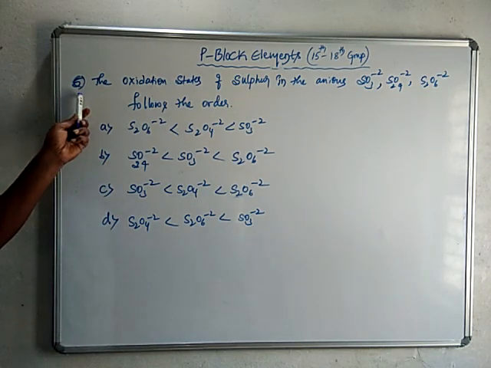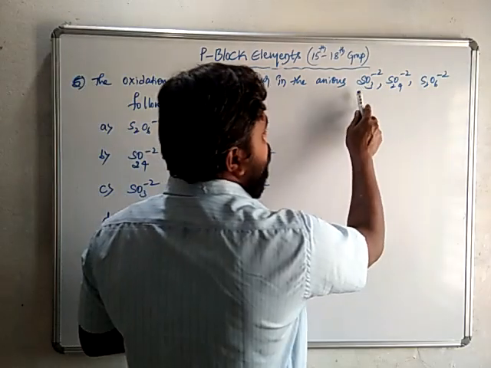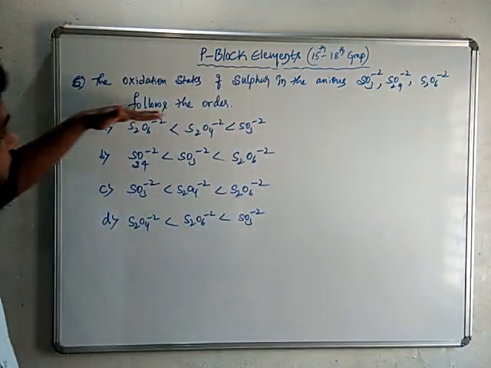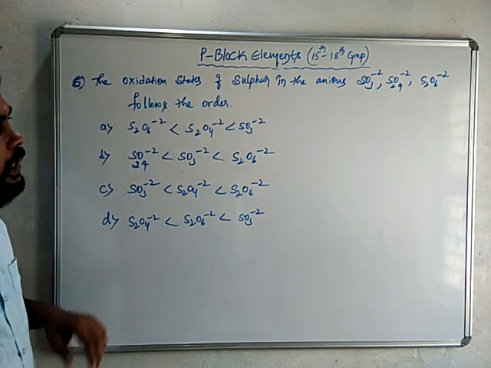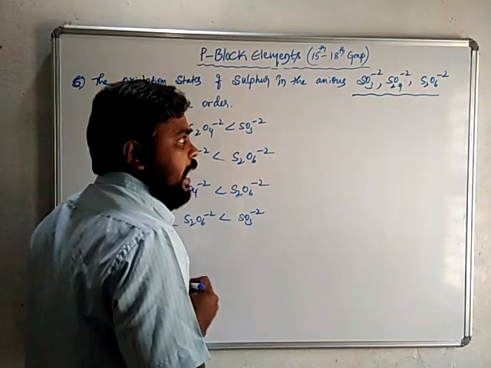So next is the oxidation state of sulfur in the anions SO3 2-, S2O4 2-, S2O6 2- follows the order. So let me see the oxidation state of sulfur in these three anions.